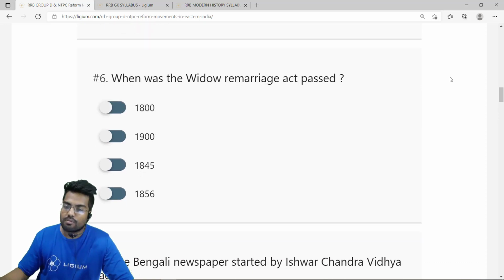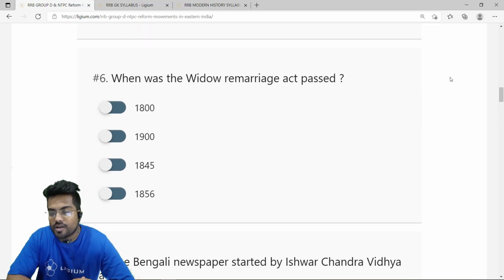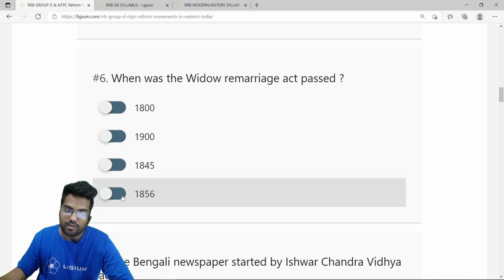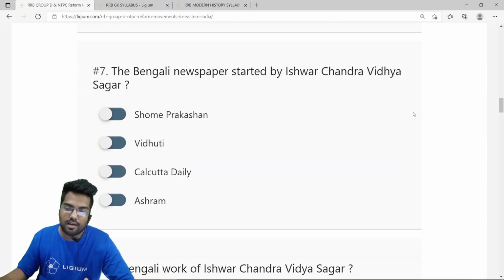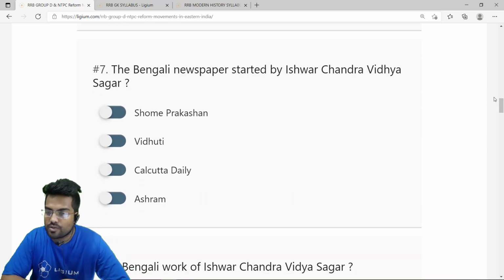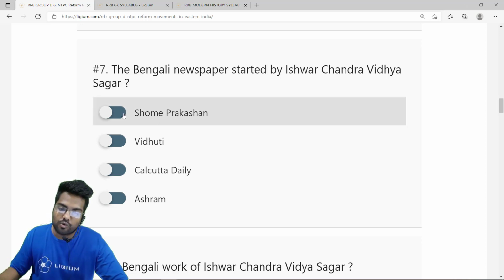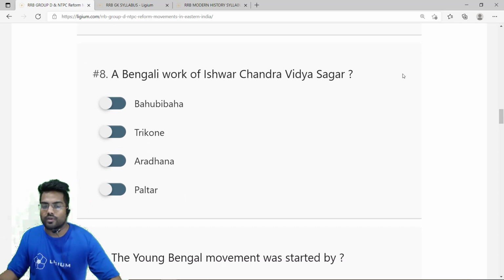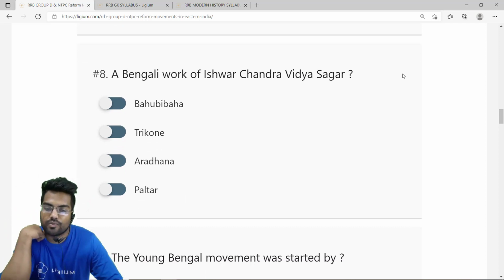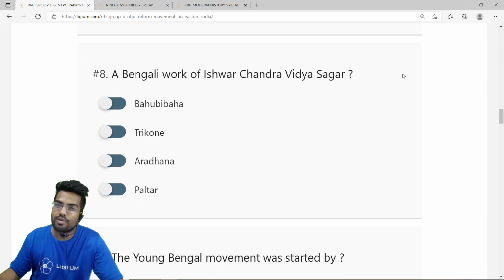When was the Widow Remarriage Act passed? The Widow Remarriage Act was passed in 1856. It was due to the efforts of Ishwar Chandra Vidyasagar. Option D, 1856. The Bengali newspaper started by Ishwar Chandra Vidyasagar is Shom Prakash. So the correct answer is option A, Shom Prakash. A Bengali work of Ishwar Chandra Vidyasagar is also known as Bahu Biha. So the correct answer is Bahu Biha.